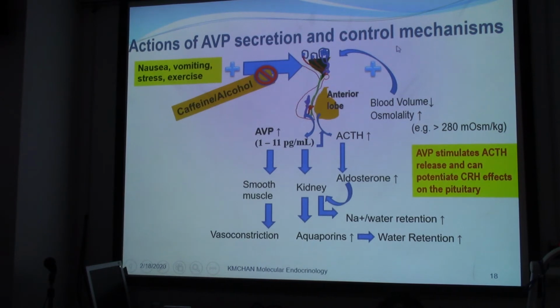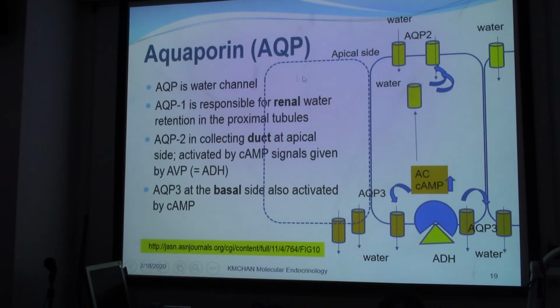CRH is from the hypothalamus, corticotrophin releasing hormone, acting on the pituitary gland to produce this ACTH. And then focusing on the kidney, this is the structure of the kidney's epithelial cells. This is the apical side, this is the basal side. And these are the structures of the aquaporin, the location of aquaporin 2. Aquaporin 2 is on the apical side, 3 is on the basal side.